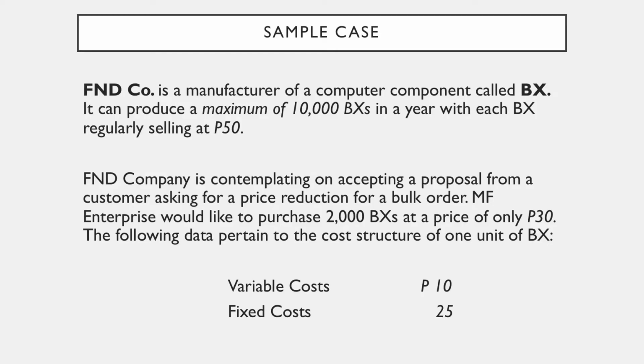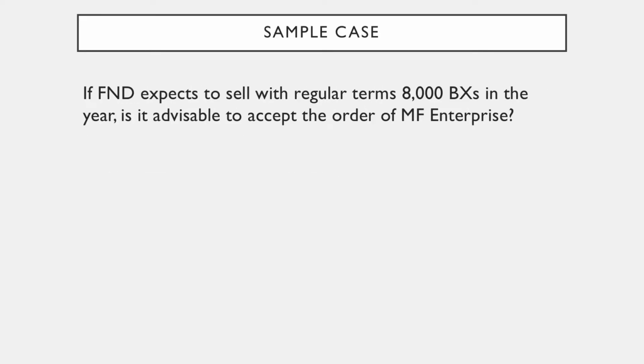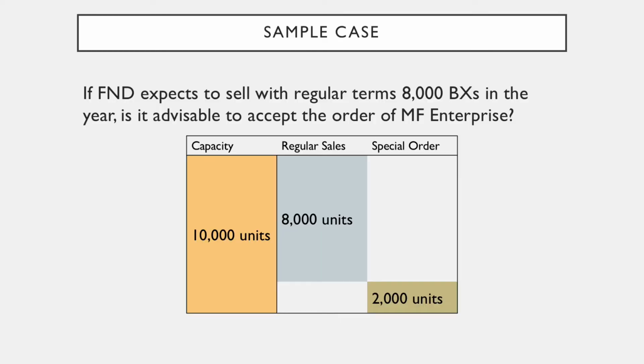For our first scenario, if F&D expects to sell with regular terms 8,000 BXs in the year, is it advisable to accept the order of MF Enterprise? Before answering that question, let's look at the capacity of F&D. F&D can manufacture 10,000 units in 1 year, but only 8,000 units are needed for regular customers.